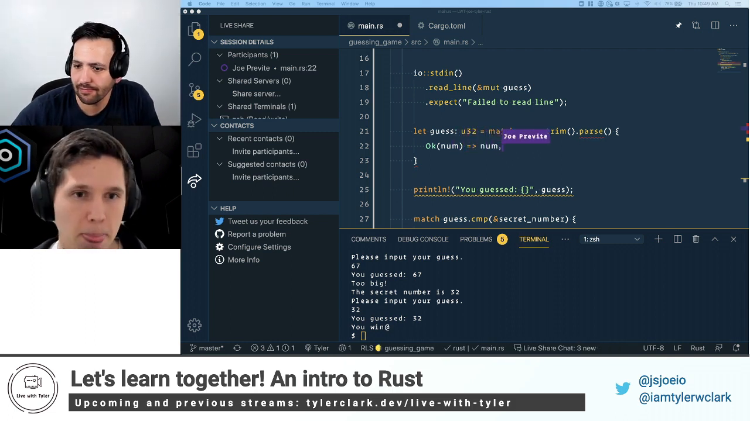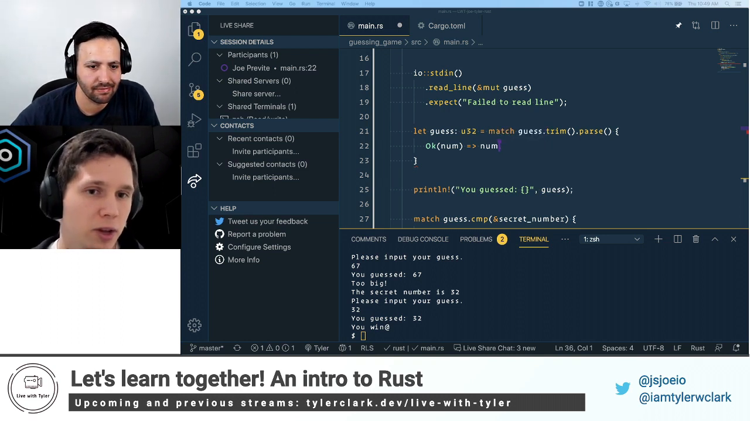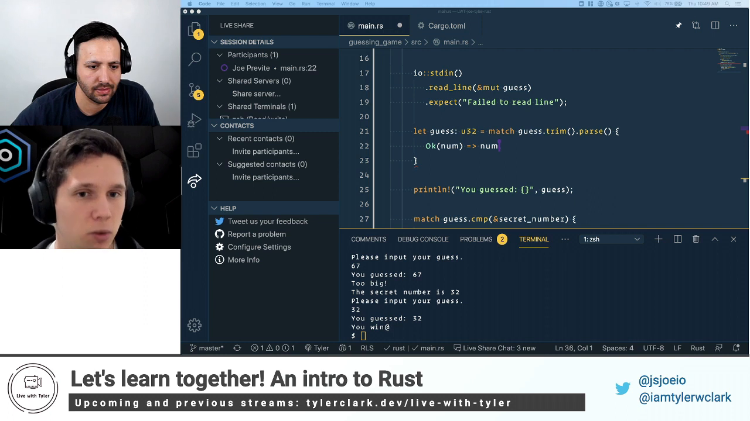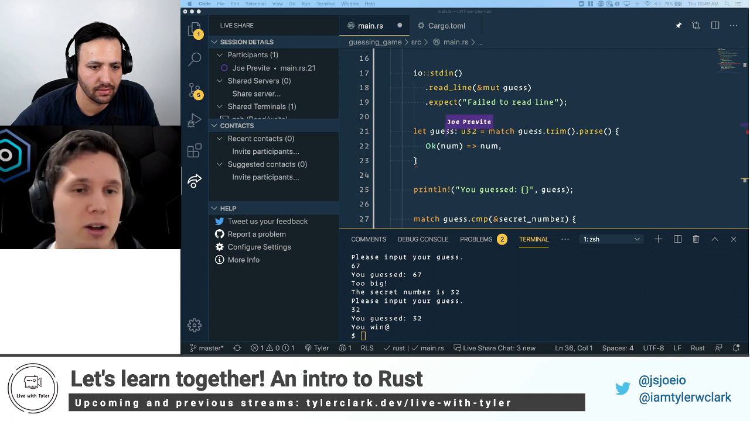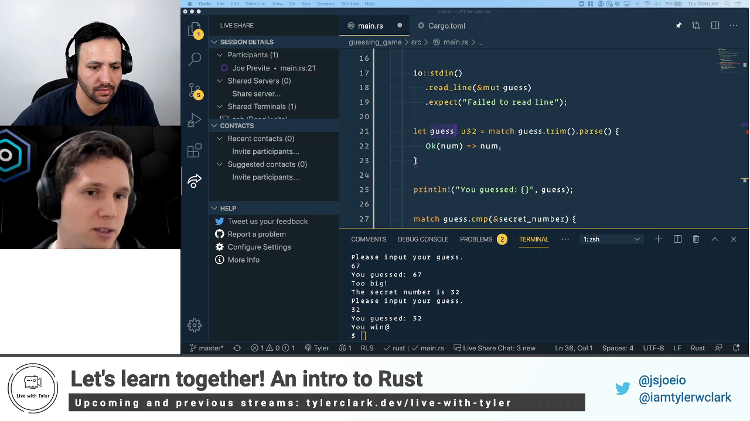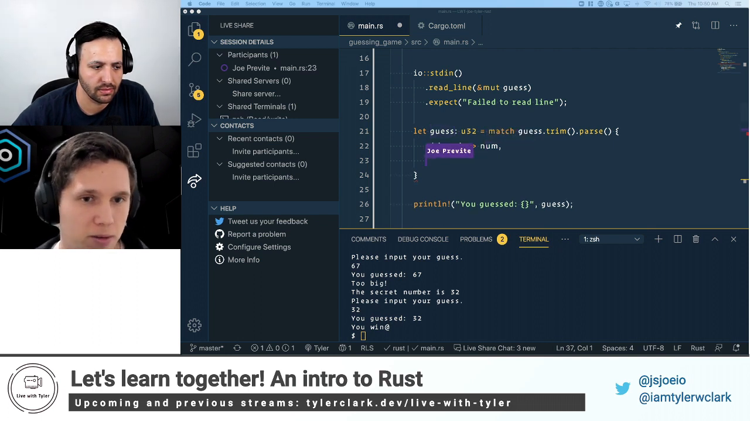And then we're going to have an arrow, and we're just going to return num, right? And so what that does is if we get the guess, we trim it. We parse it into an integer. If it's successful, we get a number. We just return the number. And we do that because now guess is equal to that number, right? Because it's equal to whatever is returned from the branch on the match statement.